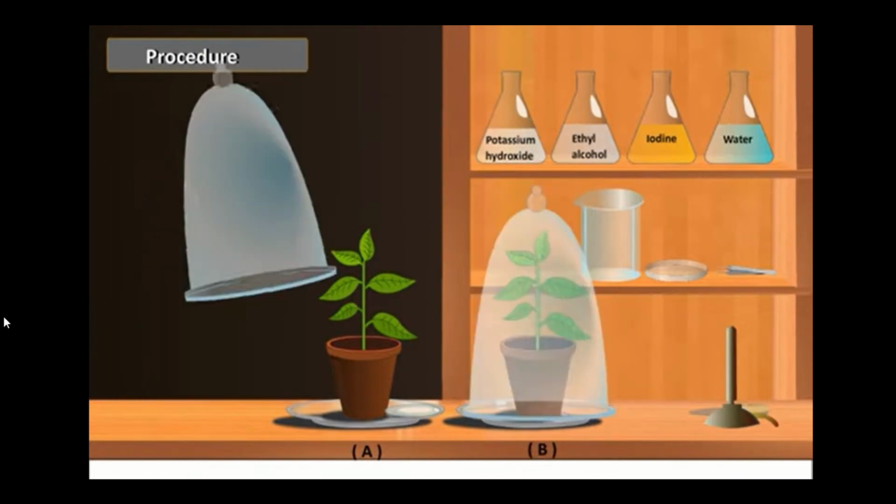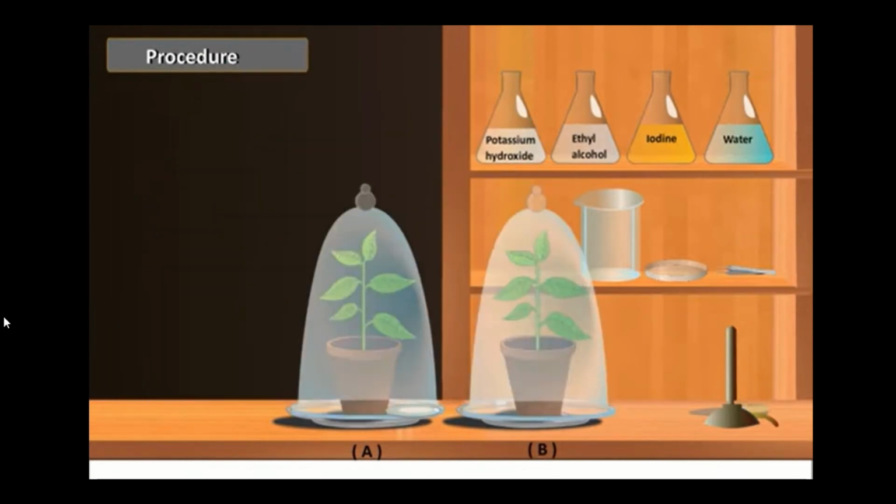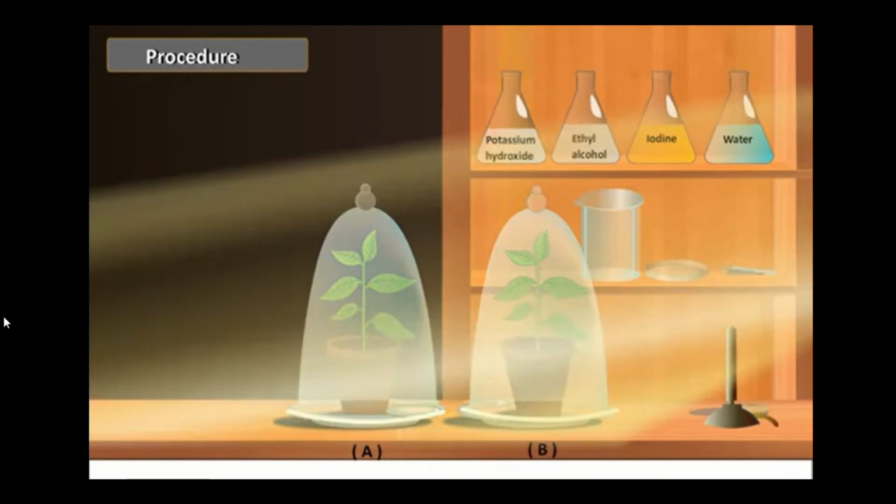Next, what we have to do is cover both the plants with separate bell jars and use Vaseline to seal the bottom of the jars to the glass plate so that the setup is airtight. Next, keep the plants in sunlight for about 2 hours.